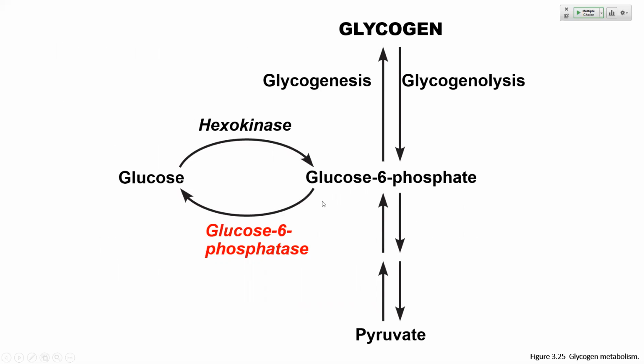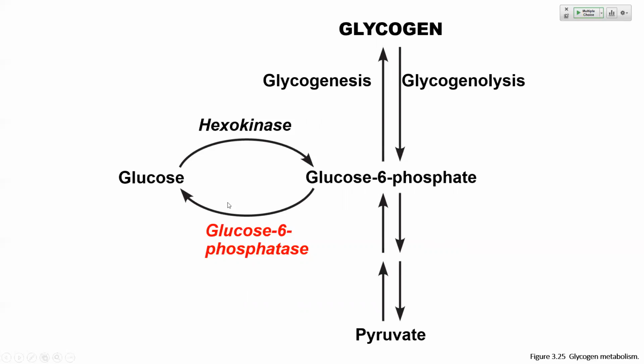That is using the enzyme glucose 6-phosphatase, which is only present in the liver and kidneys. Okay? Or we can store this up by taking that glucose from the blood by the enzyme hexokinase, converting it back to glucose 6-phosphate, and then that can be stored as glycogen. So these two enzymes regulate whether or not glucose is being stored in glycogen or whether it's being metabolized, leaving the cell as glucose.